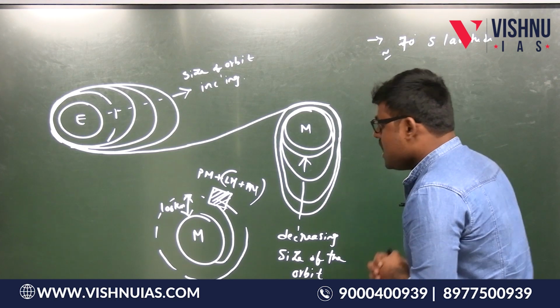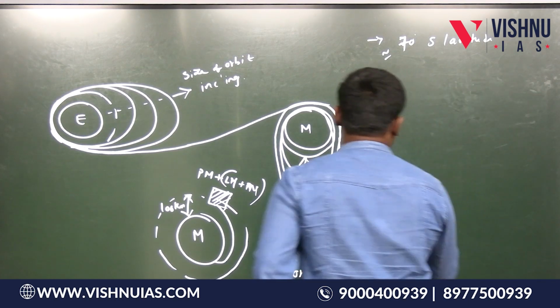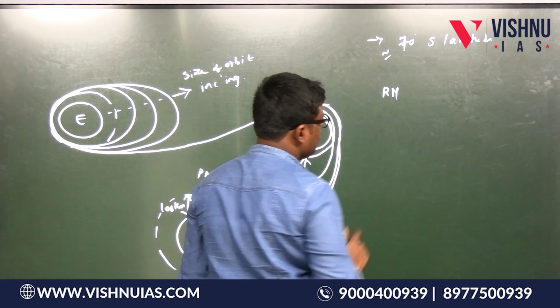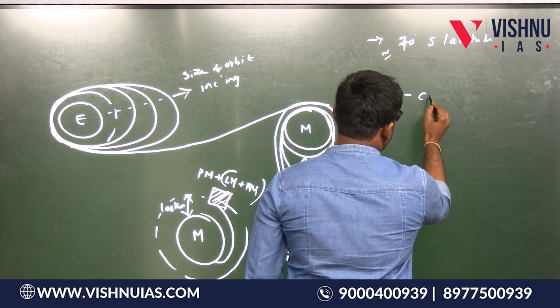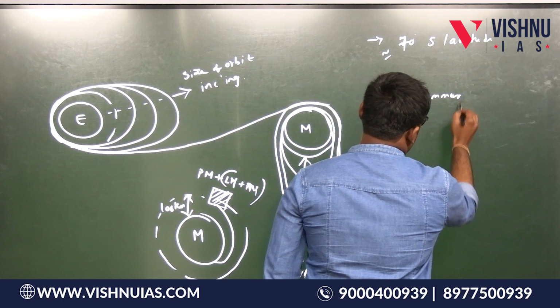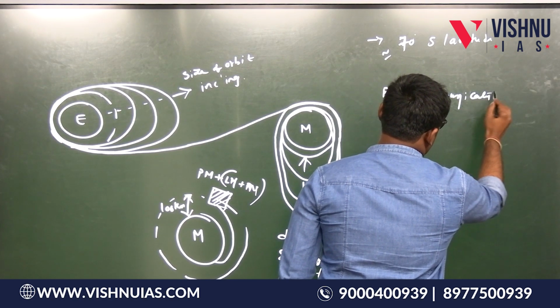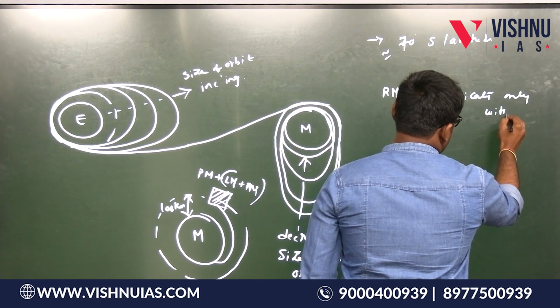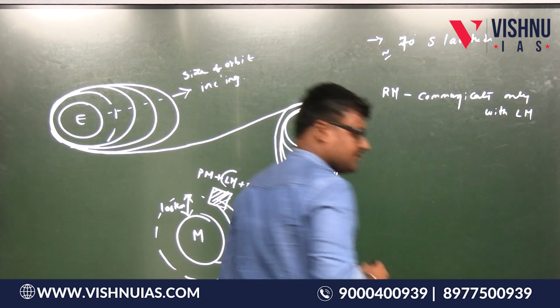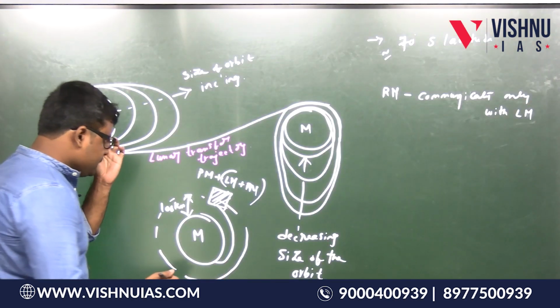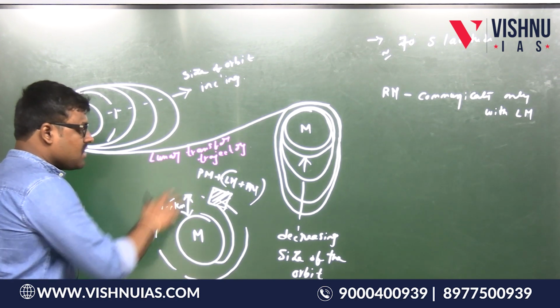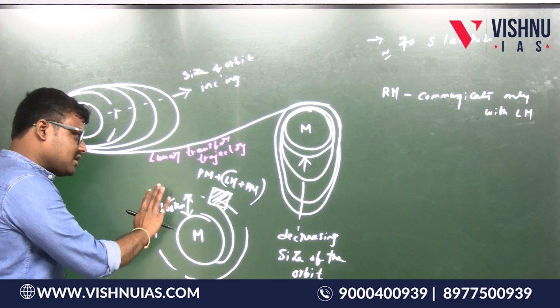Now here, listen carefully, this rover module communicates only with the lander module. As I have told you, this lander will land on the surface of the Moon and the rover gets separated. Now they will collect information.